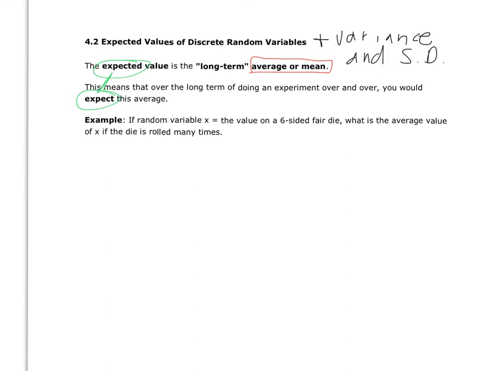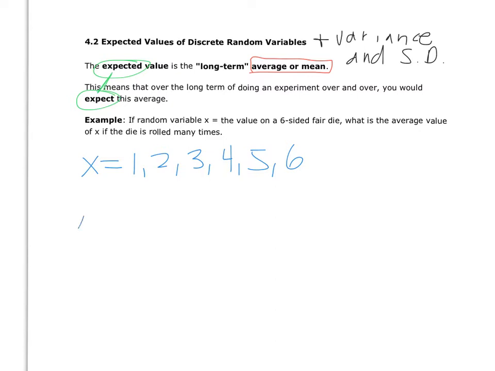All right, so let's take a really simple experiment and a really simple random variable. The experiment is rolling a 6-sided fair die, and the random variable equals the value that results when we roll that die. And we want to figure out what is the average value of x if the die is rolled many, many times. Well, we can list out the values that x takes on: 1, 2, 3, 4, 5, 6. And we know that each of these values is equally likely to occur.